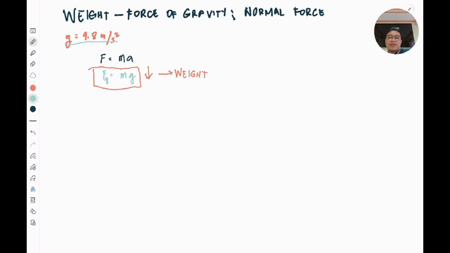Now, this means that all objects will fall at the same rate of acceleration, which is equal to 9.8 meters per second squared. Now, we might ask ourselves, what force caused this object to accelerate at this rate? So, we know that, of course, the answer for that is our planet Earth.